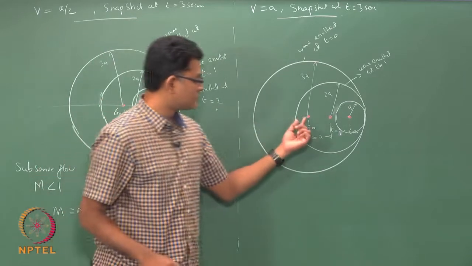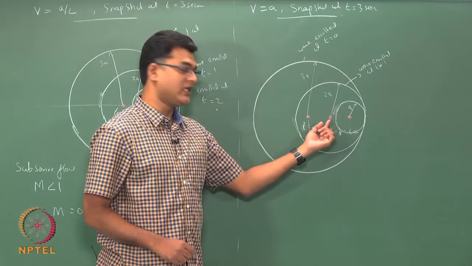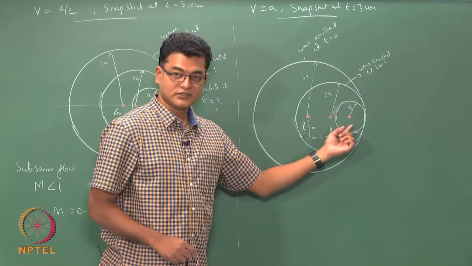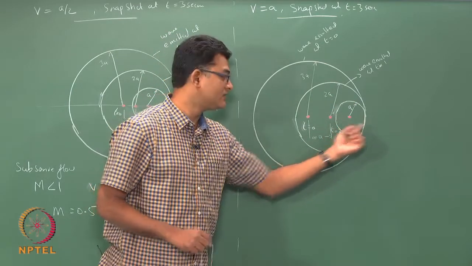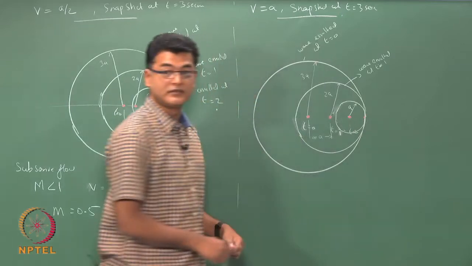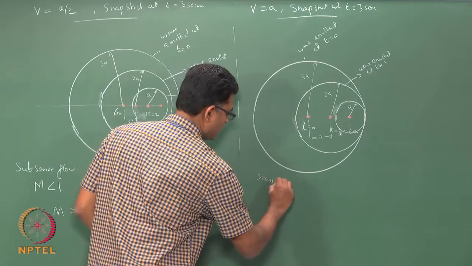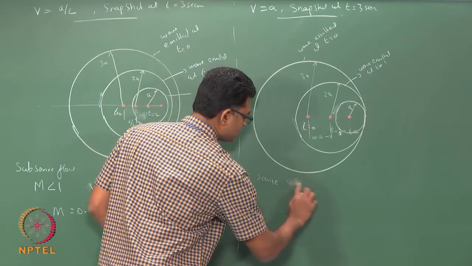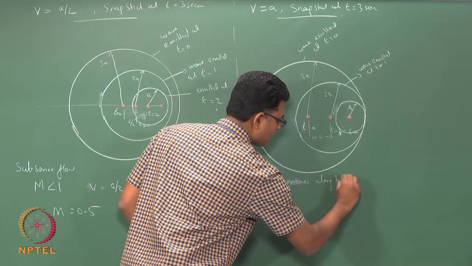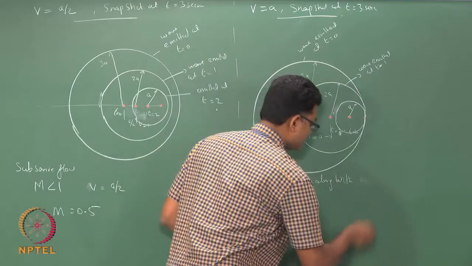Okay. So, the source at t equals 0 travelled a distance 3a, source at t equals 1 travelled a distance 2a, source at t equals 2 travelled a distance a, and source at 3 seconds would have travelled 0 distance. It is just located at the source itself after 3 seconds. So, the source moves along with the velocity of sound, moves along with the sound wave.